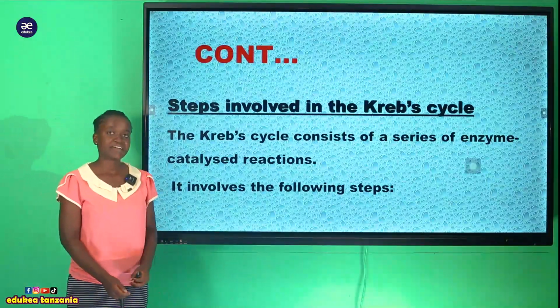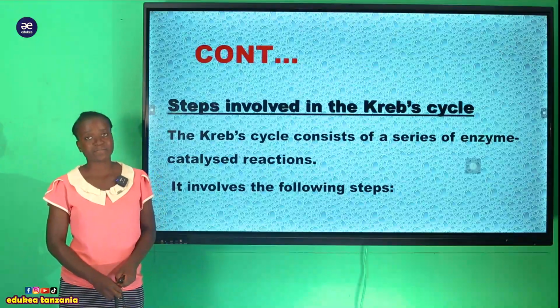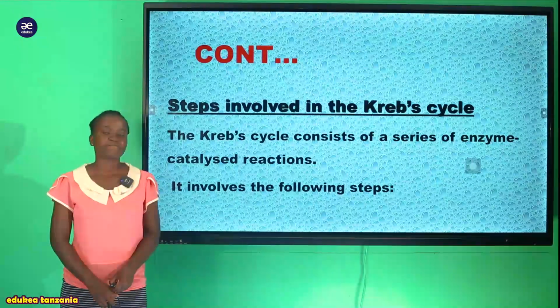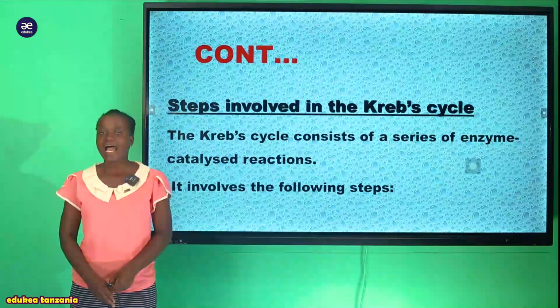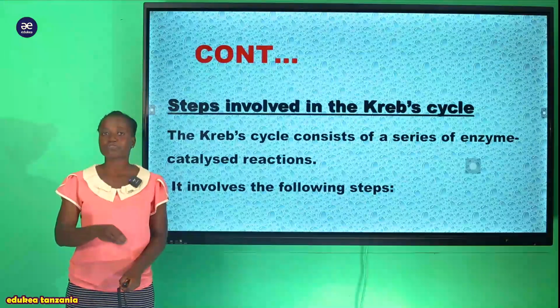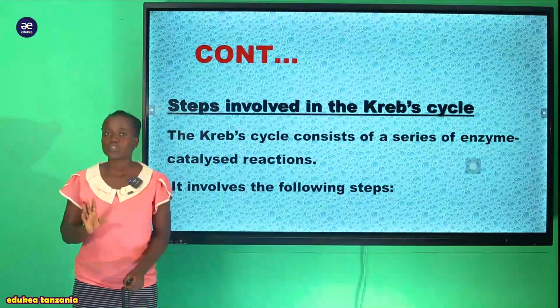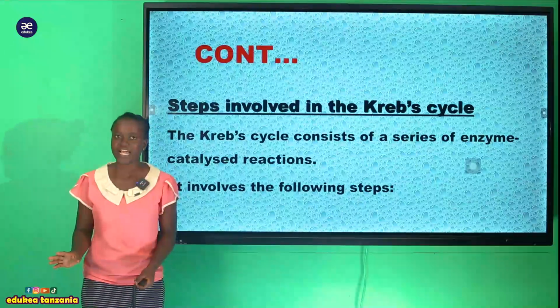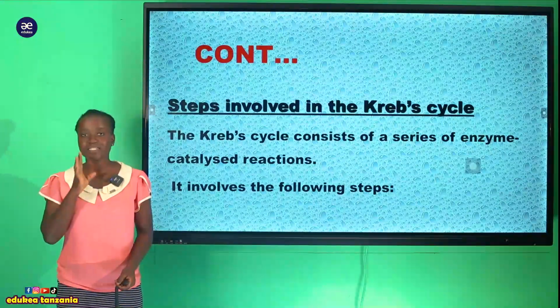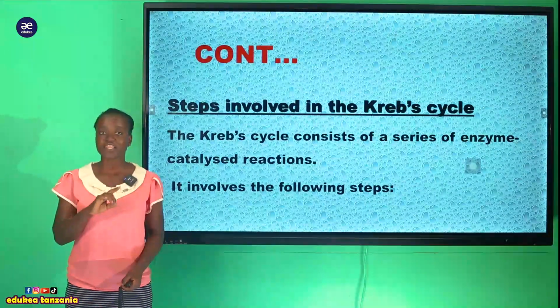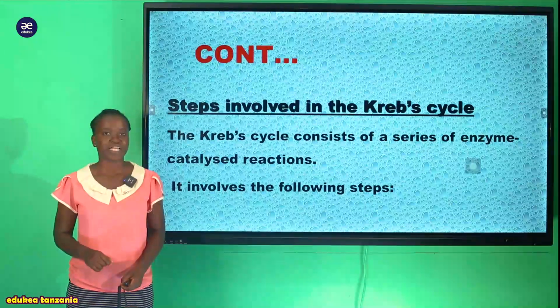So kwenye kila reaction ambayo ipo ndani ya Krebs cycle pia inabe facilitated, au tunaweza kusema kwamba it is controlled with enzymes. So enzyme ndio ambaye atacontrol the different kinds of reactions which are normally taking place within the cell or within the matrix of a mitochondria.